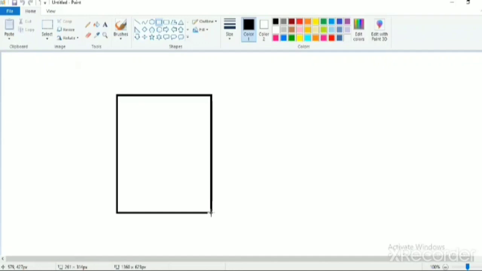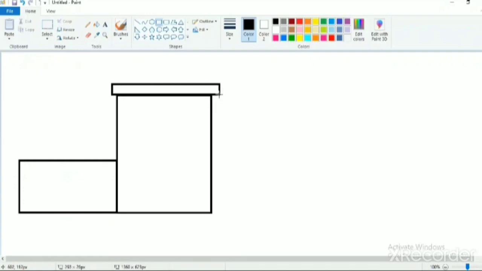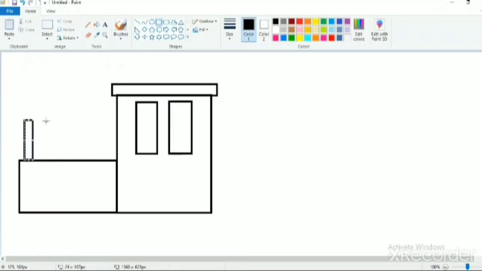Big box for the engine, like this, and one on the top of this box, and two windows, two chimneys on the engine. So this is the body of our engine.